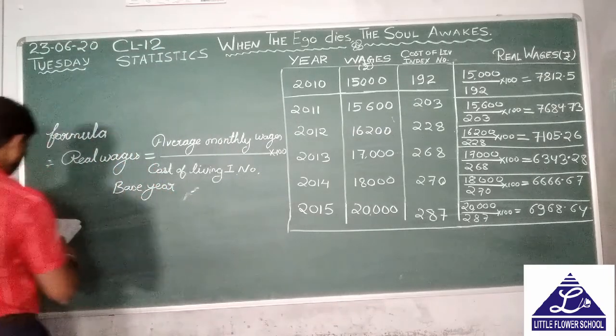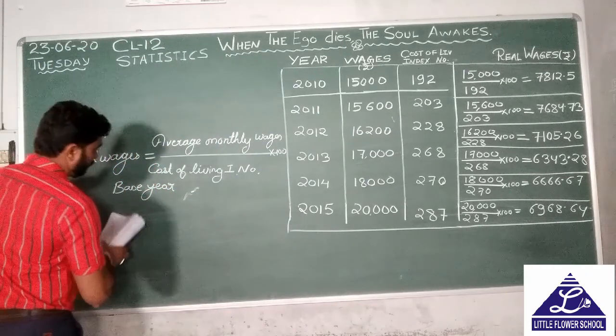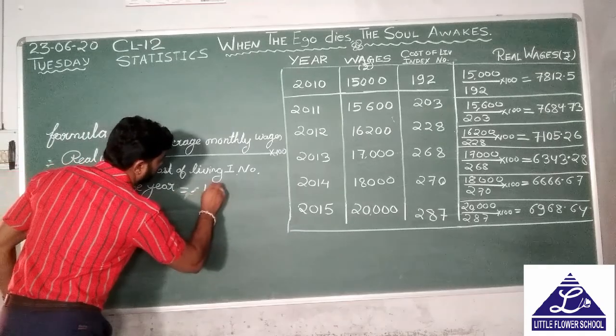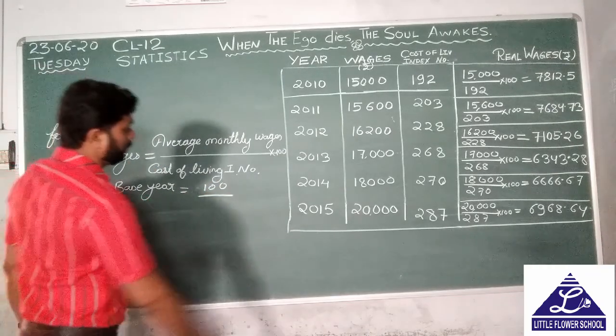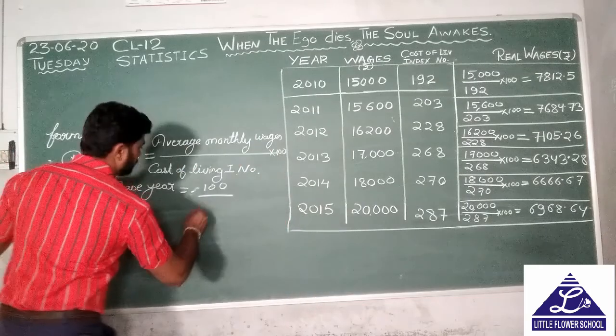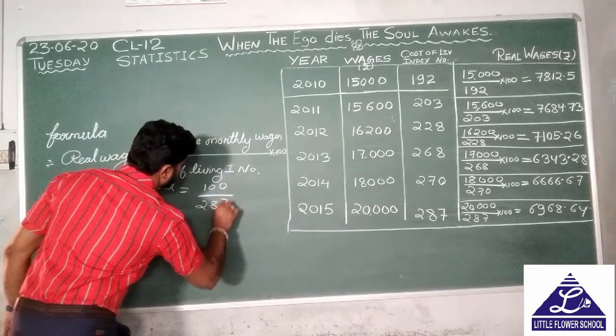The base year value will be 100 upon the value for the purchasing year, 287.